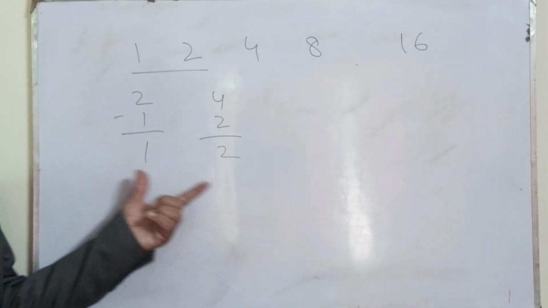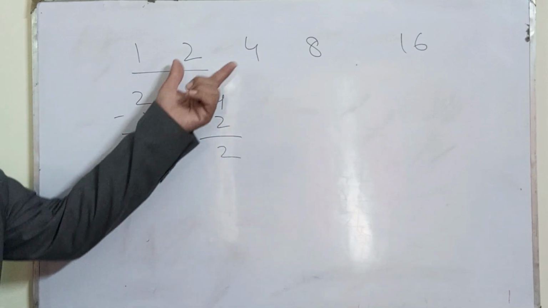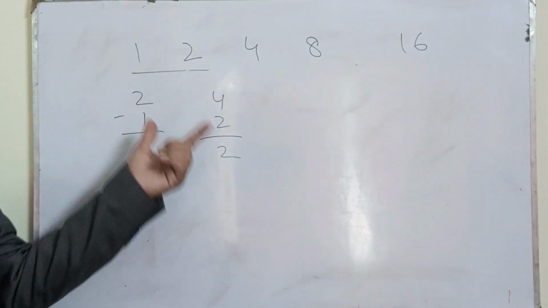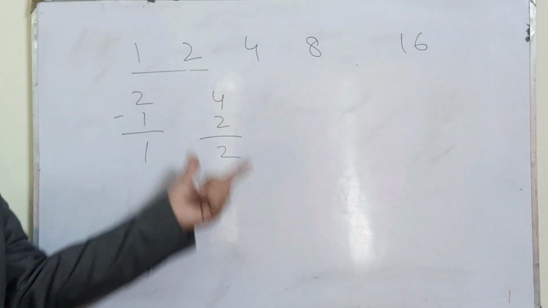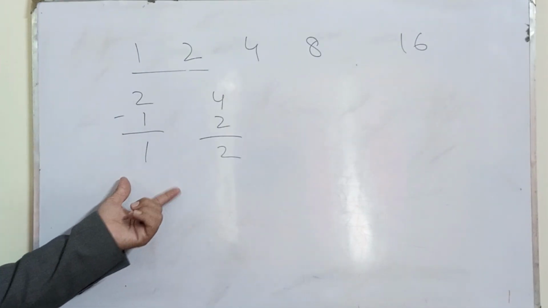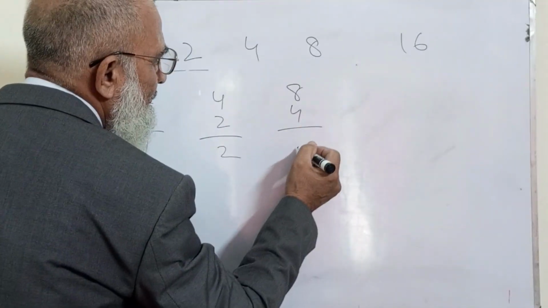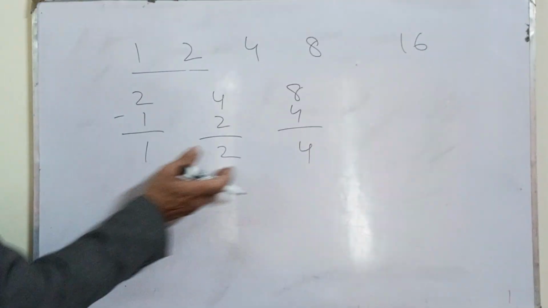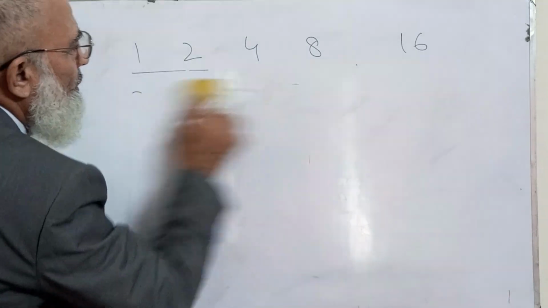The differences are not the same. Now this has come to be 2, now this has come to be 1. And if I go further, it will be increasing more. You see that the difference is not the same. So what we do?